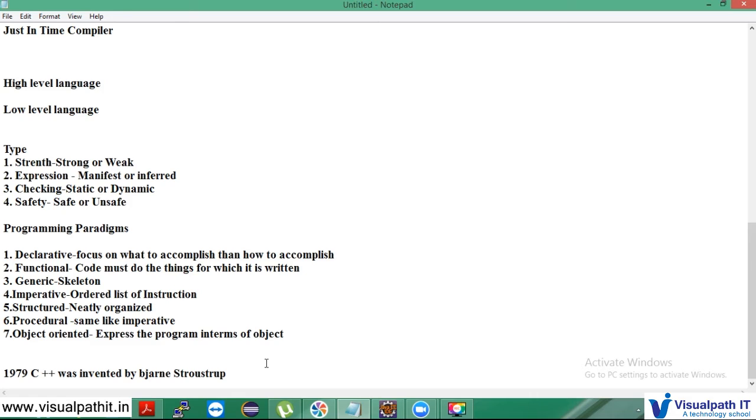Then Stroustrup found that this paradigm was very useful for software development, however the Simula language was too slow for practical use. So shortly thereafter, he began to work on C with classes. It's one thing, but we never use classes in C. But what I'm talking about is where the evolution of C++ starts.